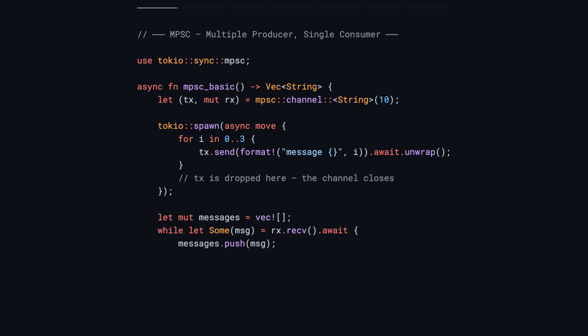mpsc: multiple producer, single consumer. mpsc is the most common channel type. Many tasks can send messages, but only one task receives them. Think of it as a queue where multiple workers add items and one manager processes them.